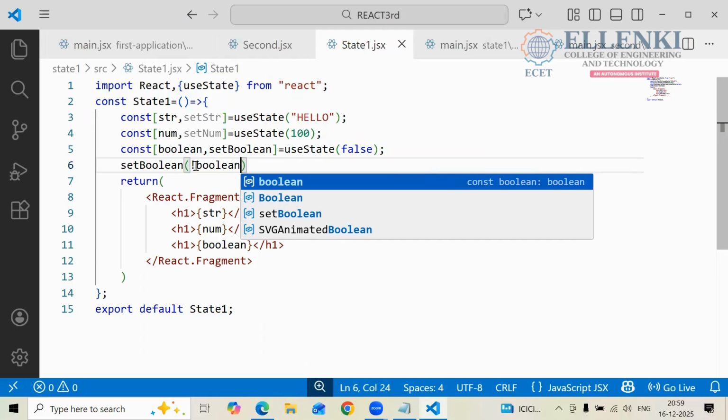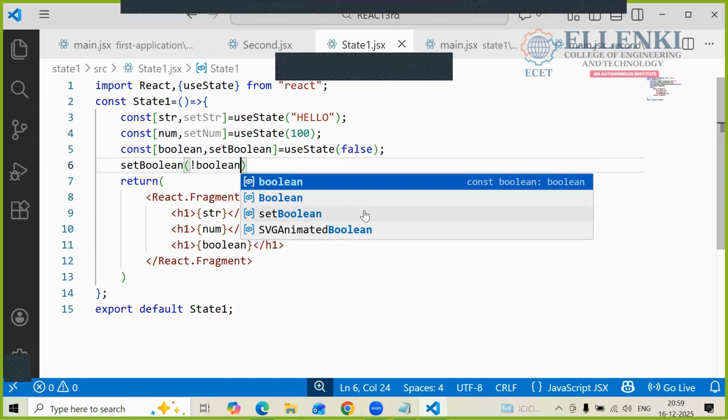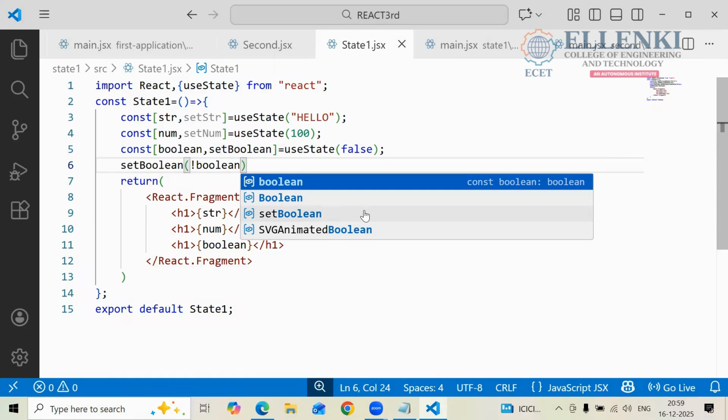Is it clear to everyone? Whatever data you want to change, you have to provide it to that set boolean, no? Then only it will change. Yes or no?